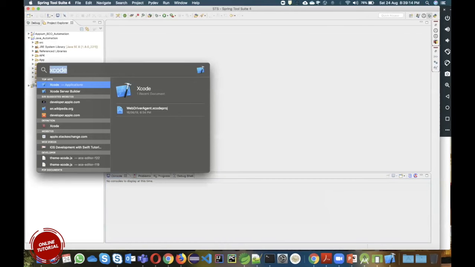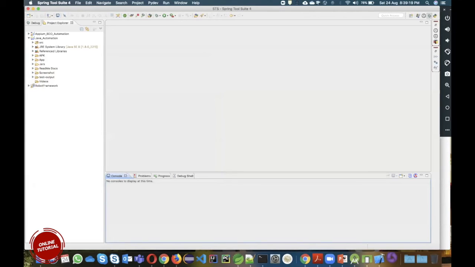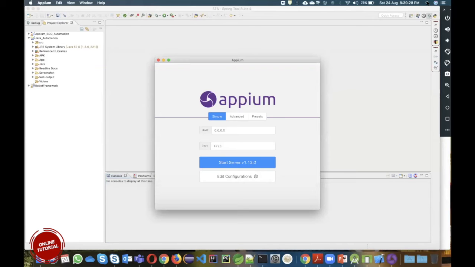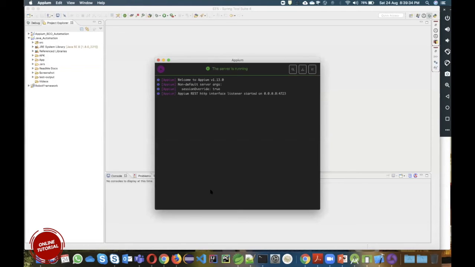Now I will show Appium. Appium can be installed in a couple of ways, but most preferably this one. This is the easiest and should be very reliable. So if I run it now, this is your Appium. This is actually the tool which is going to talk to your device.